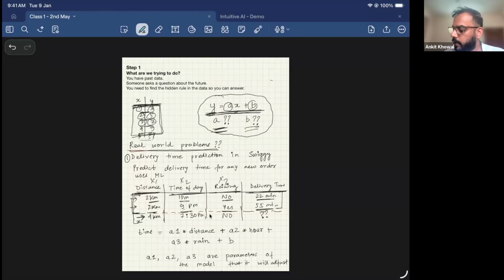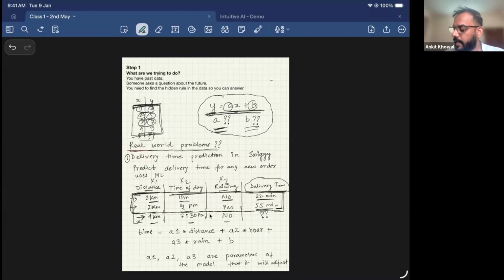Now it gave this data to the model, and when the model is trained, it will ask the model, based on your training data, can you predict that for 4 kilometers, if the time is 7:30, and if it's not raining, what will be the time? So what the model will do, based on the data I provide, is understand the relationship between distance, time of the day, and rain. How does it impact the delivery time? It will learn from all the data that you have provided, come up with a relationship, and then train on this data itself.